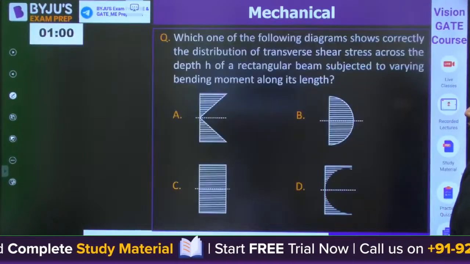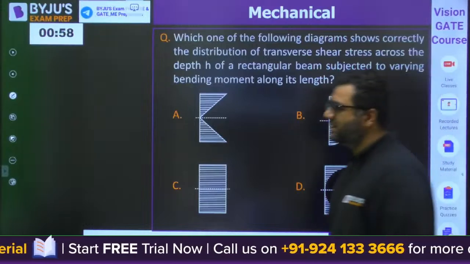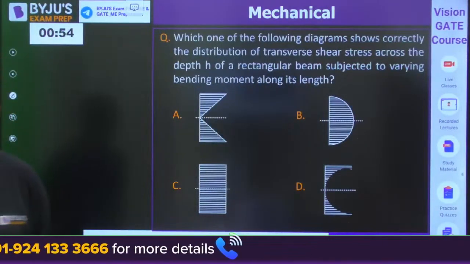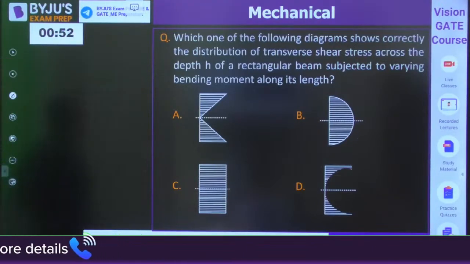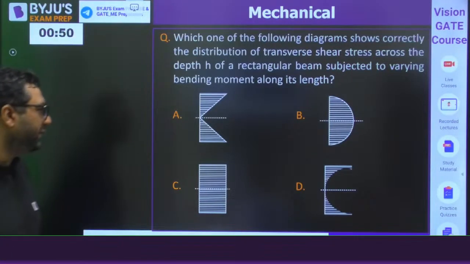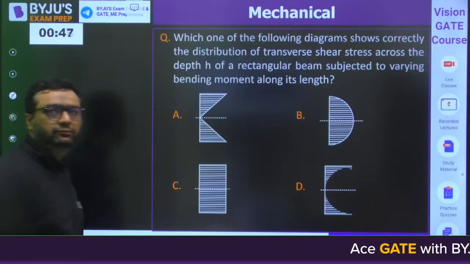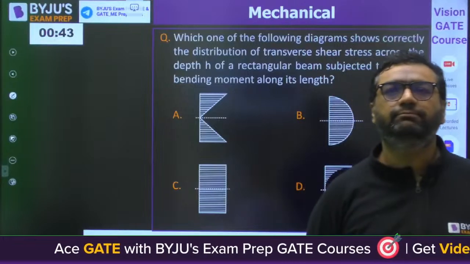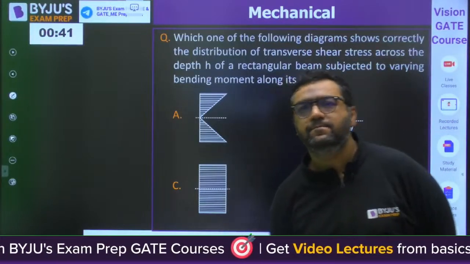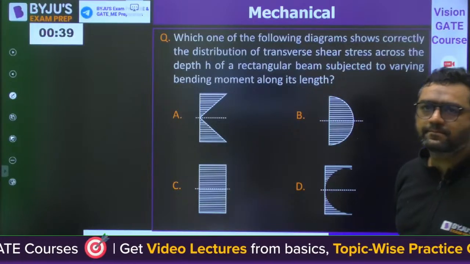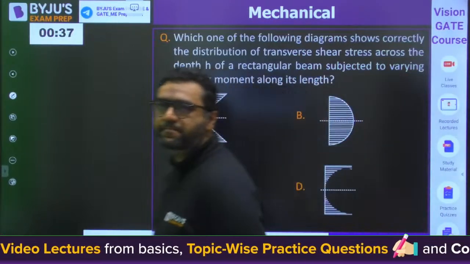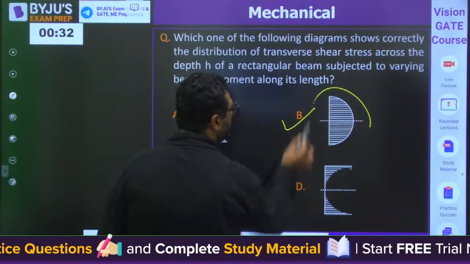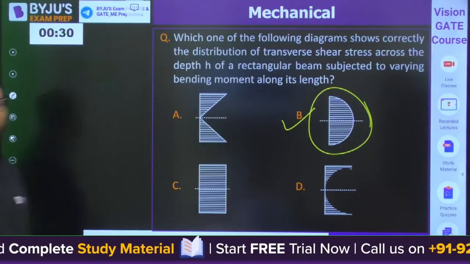Very good. Last question, for shear stress. Shear stress in beams. Very good, Dhalapatti. So the answer will be what? Very good. Answer will be B for this. Shear stress distributions are always like this, whatever be the cross section.